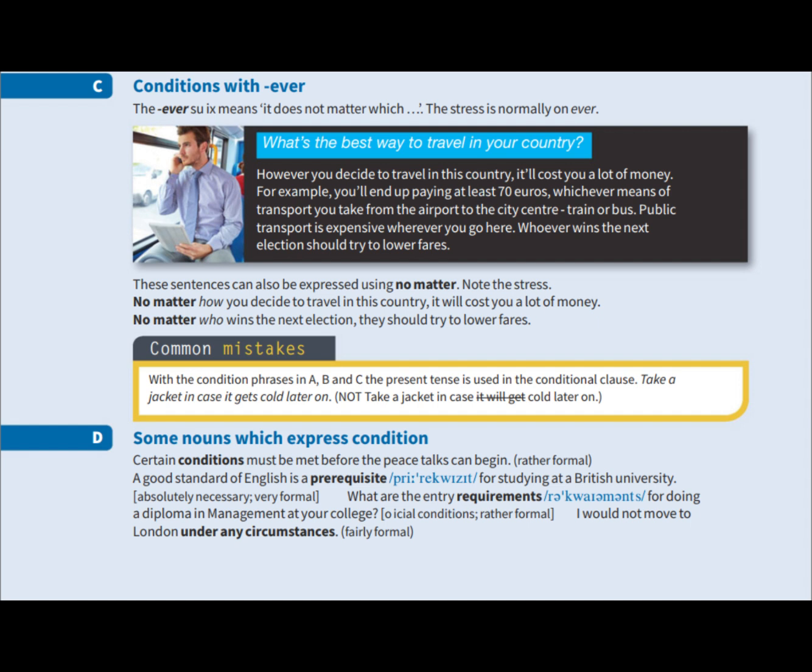Entry requirements are the official conditions that applicants must satisfy before entering a course. For example, what are the entry requirements for doing a diploma in management at your college? The expression under any circumstances means in any possible situation. It is fairly formal. For example, I would not move to London under any circumstances.